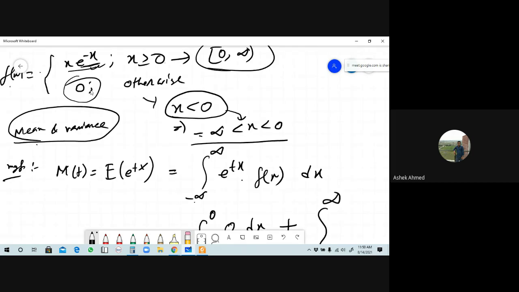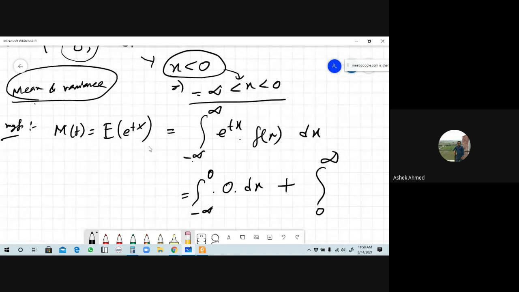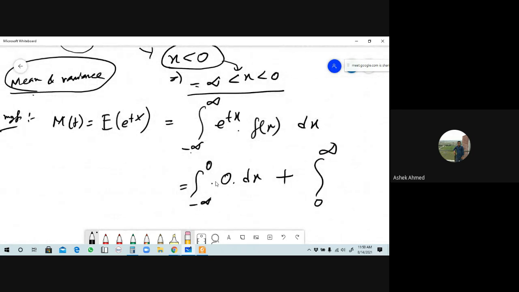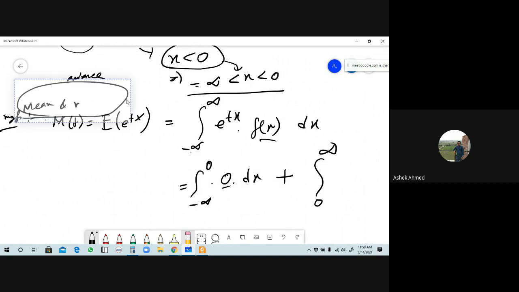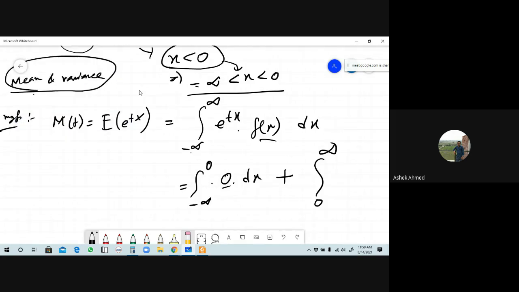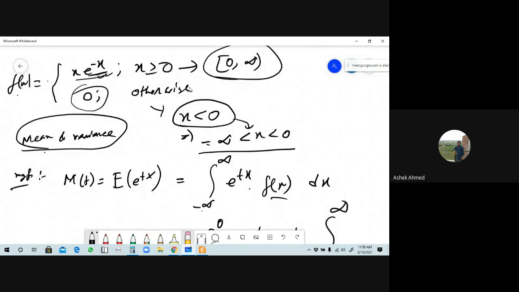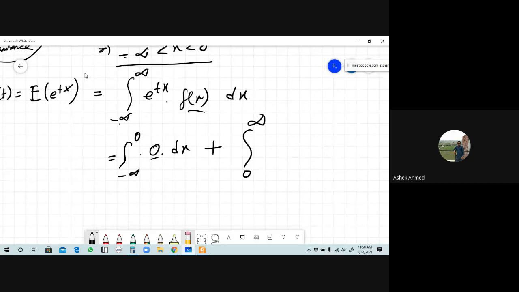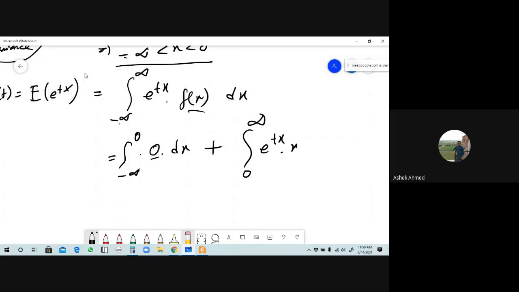When we consider the interval minus infinity to 0, the corresponding value of f of x will be 0 according to our question. And when we consider the interval 0 to plus infinity, the corresponding value of f of x will be x into e to the power minus x here. So this will be e to the power tx into x into e to the power minus x dx. Is it right? Respond.